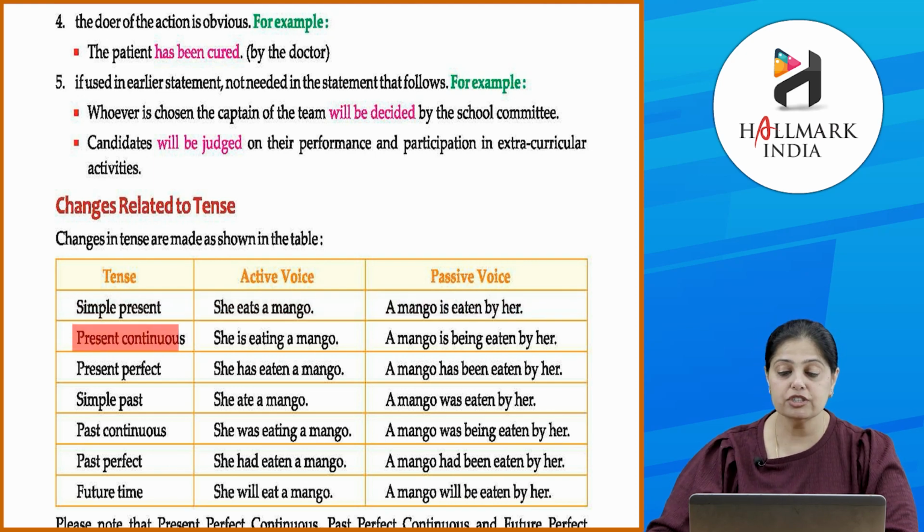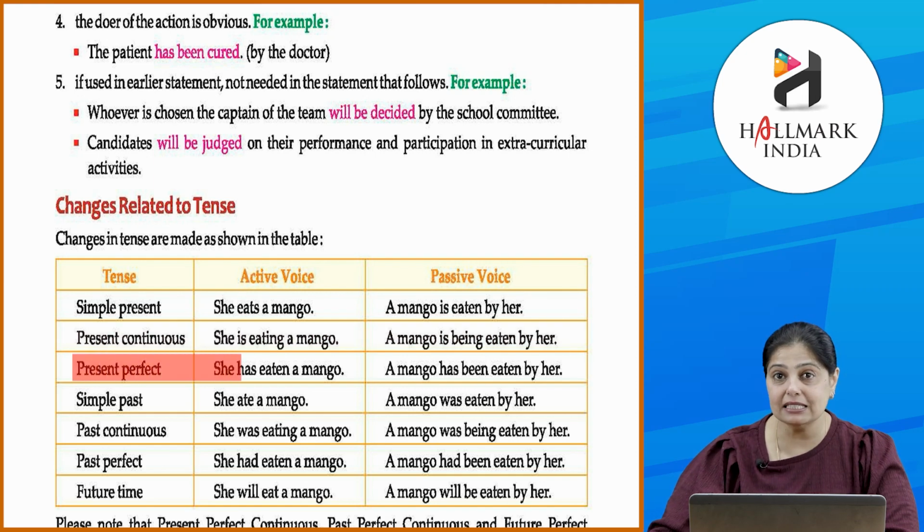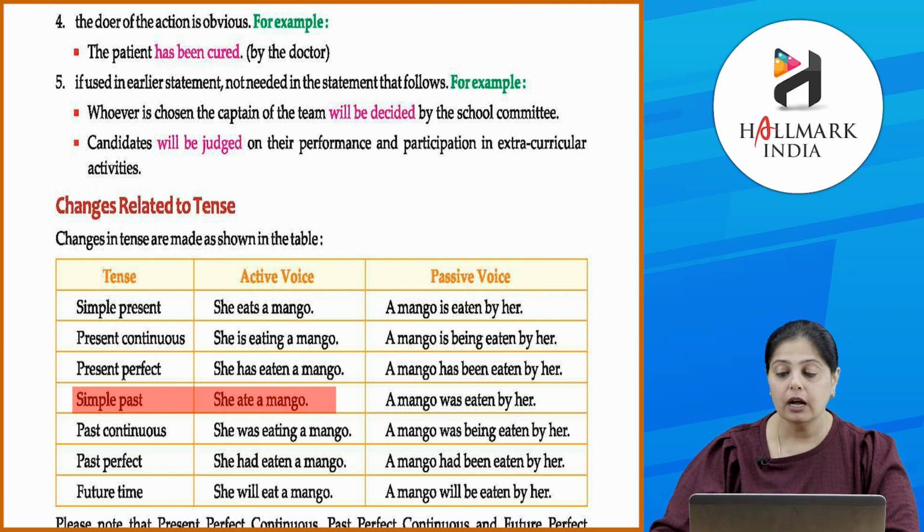Present continuous, she is eating a mango. A mango is being eaten by her. Present perfect, she has eaten a mango. A mango has been eaten by her. Simple past, she ate a mango. A mango was eaten by her.